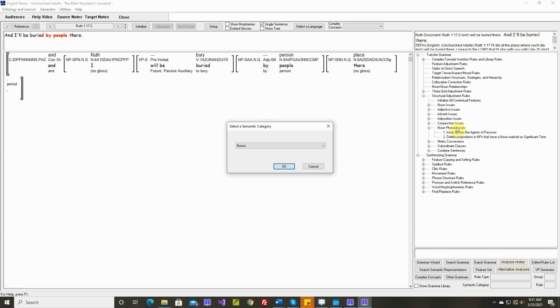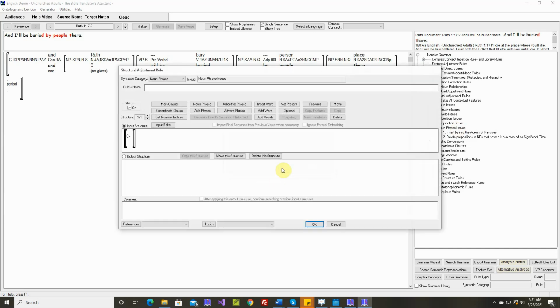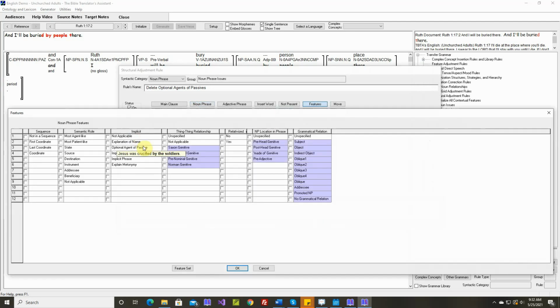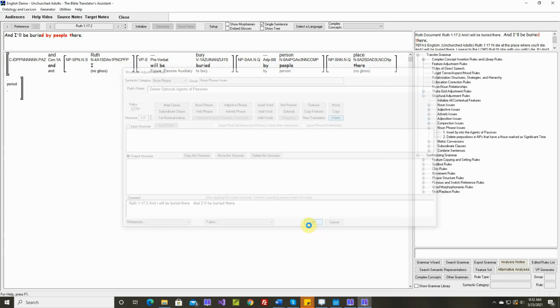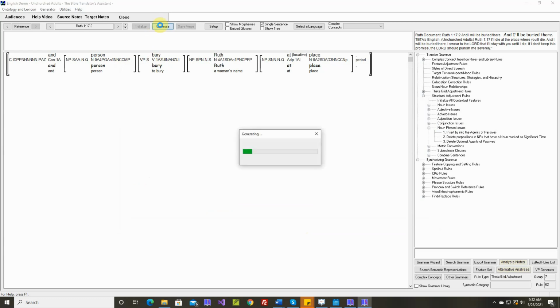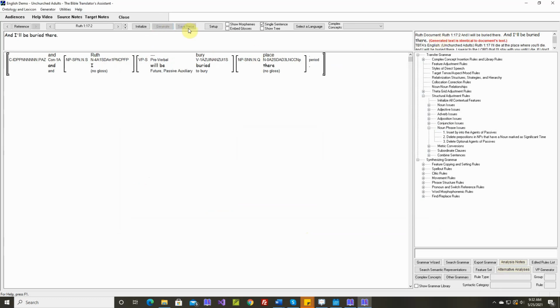Let's add a new rule. This will be based on noun phrases. Okay, this is an optional agent of passive. And we want to delete the entire noun phrase. Okay, generated text is identical.